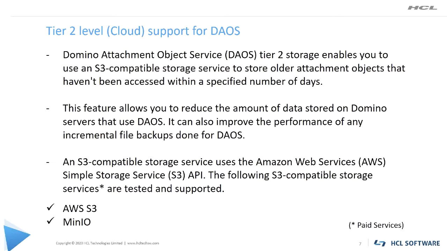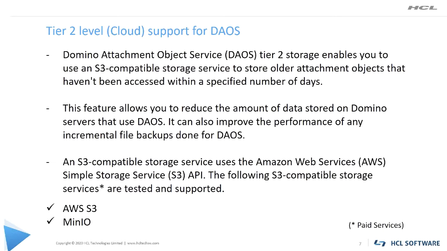You may have a large amount of data in that DAOS store which is not accessed, so it makes sense to move all that unused data to cloud storage and free up your disk space. So we give you an option to move all that data to a low-cost cloud storage.